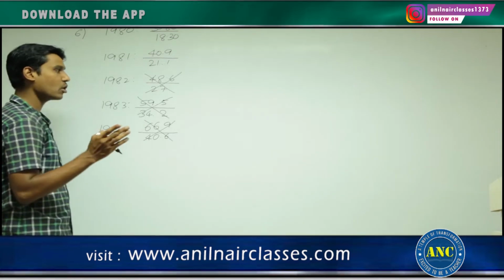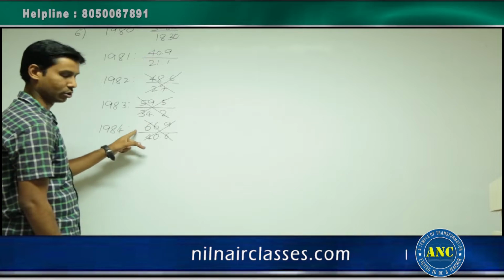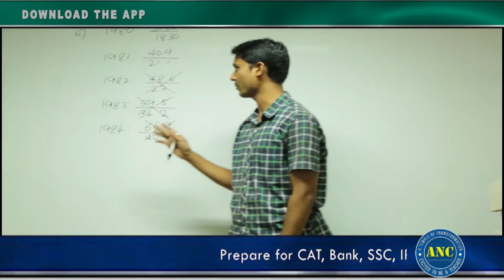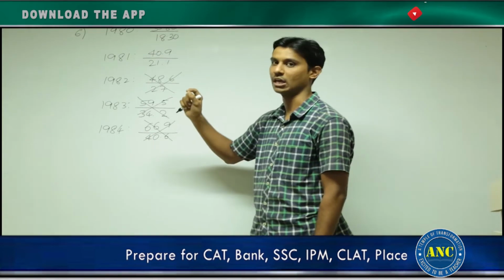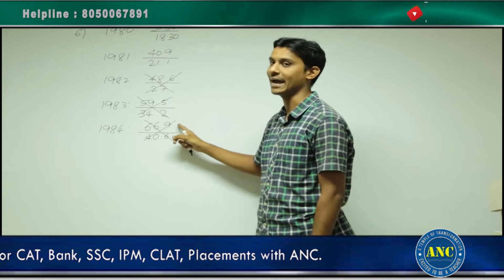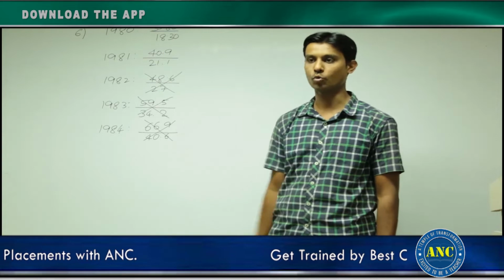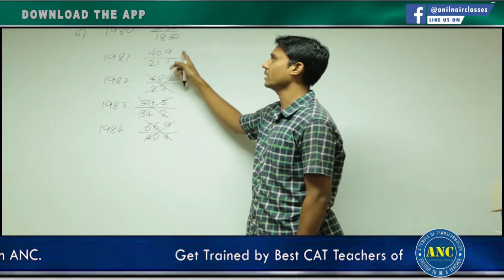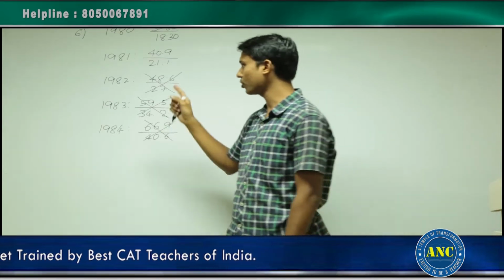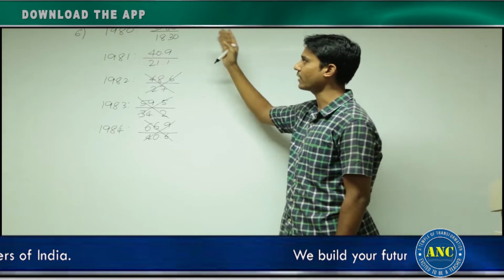Suppose you are solving this question in the examination and you write out these 3 values, you are wasting a lot of time. Looking at the graph itself, you need to identify that these 3 definitely cannot be the answer, because the deviation between the numerator and the denominator's double is too much. Either one of the other two should be the answer. Among these 2, which is the answer? Let us see right now. Before that, please write this down first. Then we will discuss how to identify the highest fraction among these 2.